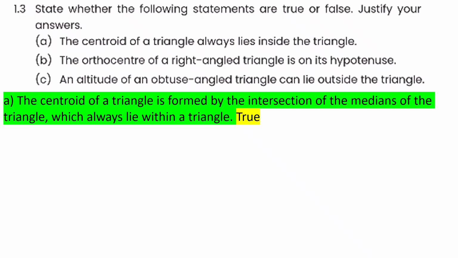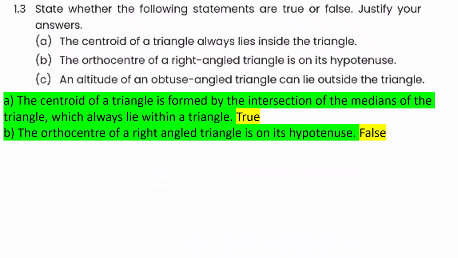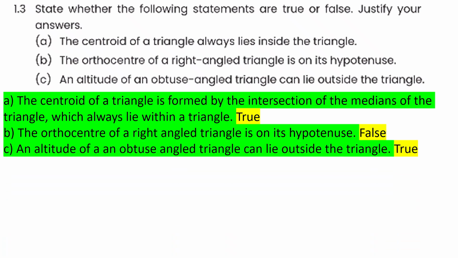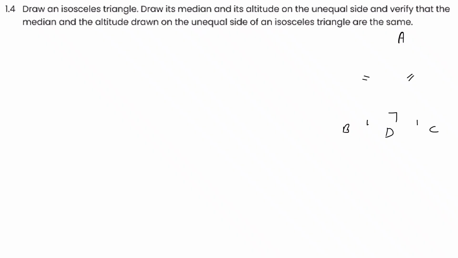Second, the orthocenter of a right angle triangle is on its hypotenuse. Right angle, no, it will be false. The orthocenter of a right angle triangle is on its hypotenuse. It will be false. It lies at the right angle. Question number C. An altitude of an obtuse angle triangle can lie outside the triangle. Yes.